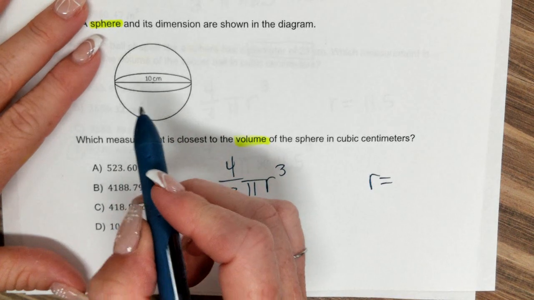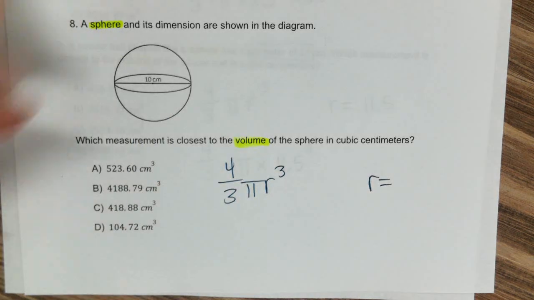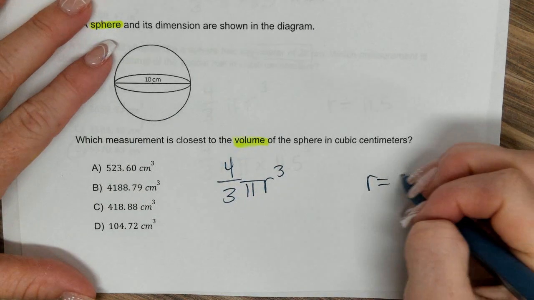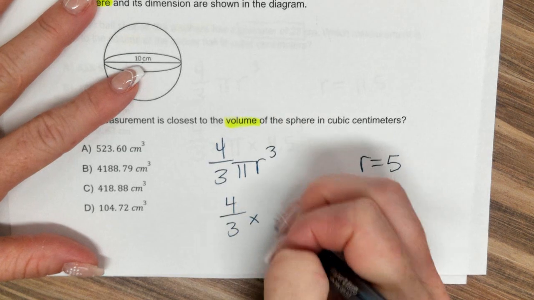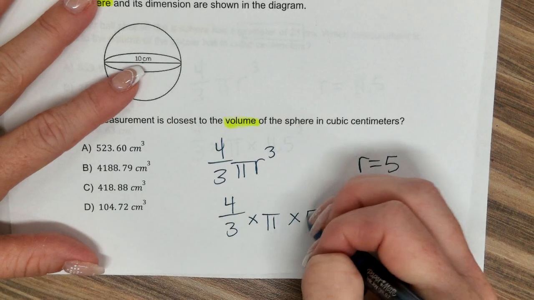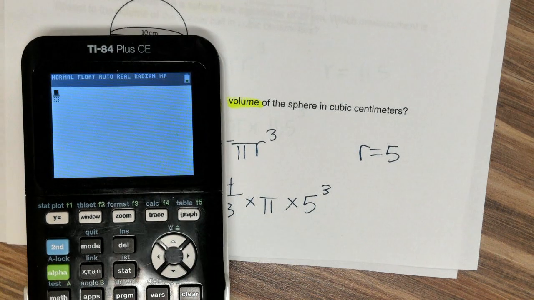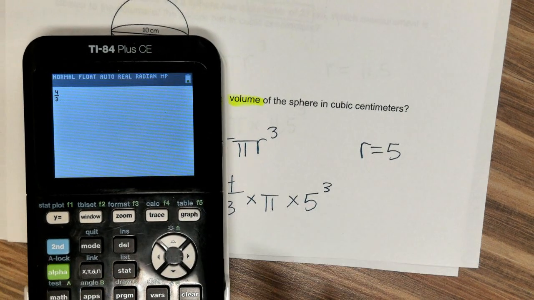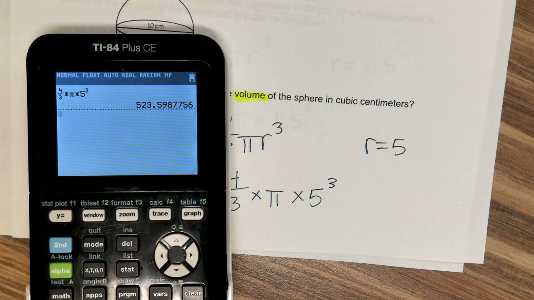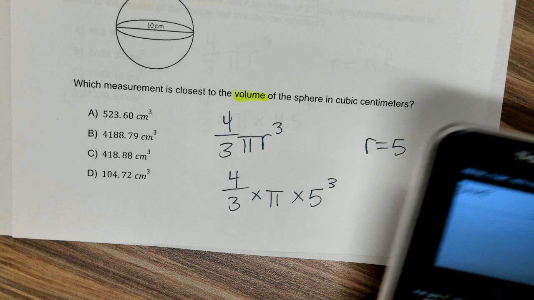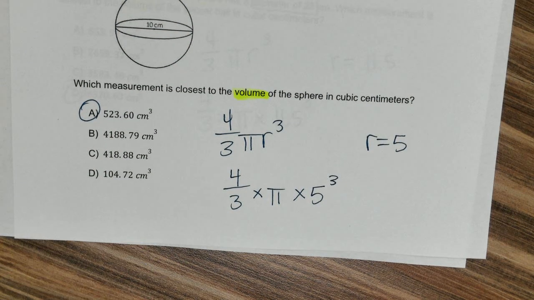Did they give you a radius halfway through? No. So what do I have to do to the 10? Which is 5. 10 divided by 2 is 5. So I'm going to do 4/3 times pi times 5 to the 3rd power. And the answer is 523.60 if you round. We're almost done.